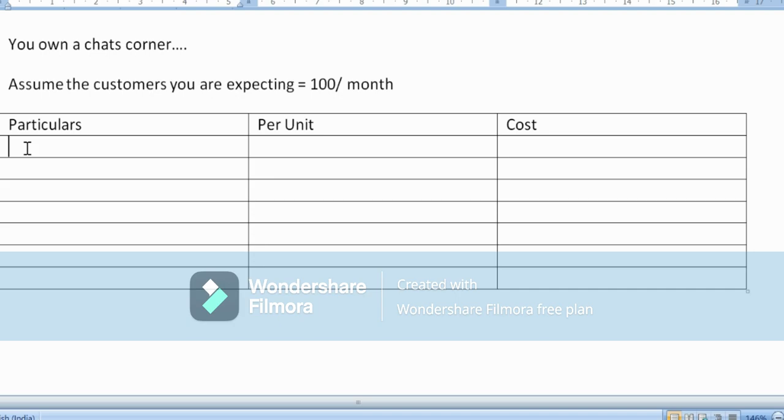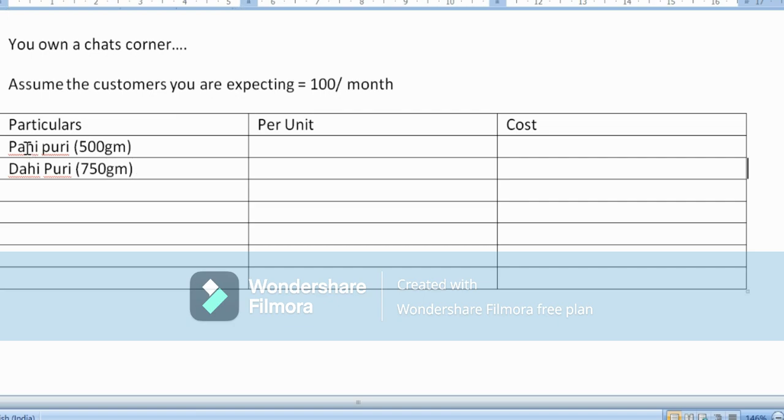In terms of the particulars, the first category, let's say, is Pani Puri. Every plate of Pani Puri, let's assume, is around 500 grams. I'll come back to the per unit column in a bit, but let's go on to the next variant. The chat corner also has Dahi Puri, which we assume is 750 grams.